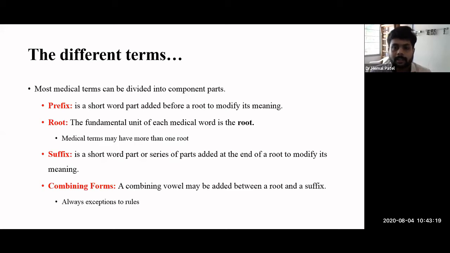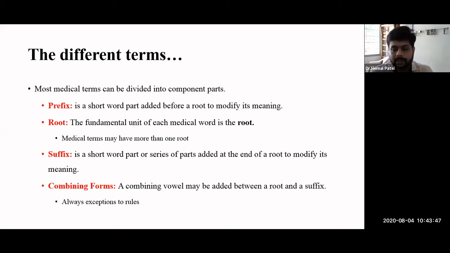In some medical terminology we have one root, and in some words we have two roots. So a root is a fundamental unit of each medical word, and you have to identify what the prefix, the word roots, and the suffix are in that particular word.